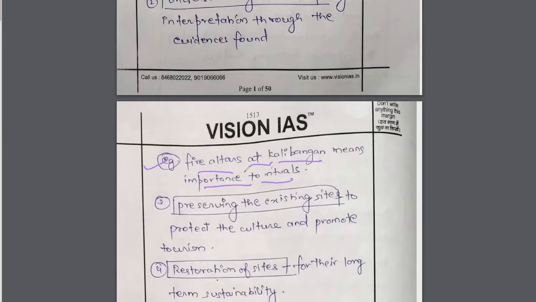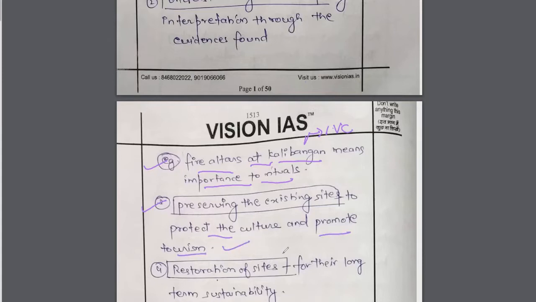So this person has given an example of fire altars that were found at Kalibangan in the Indus Valley Civilization, IVC. It shows that during that time, the rituals that we performed, the yagna that we performed, were also important. So this is the role of ASI. Next role of ASI is preserving the existing sites. They not only excavate or interpret, but also preserve it in museums or archive sites and other places. Preserving the existing sites to protect the culture and promote tourism.